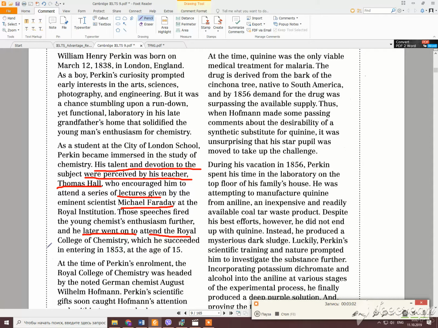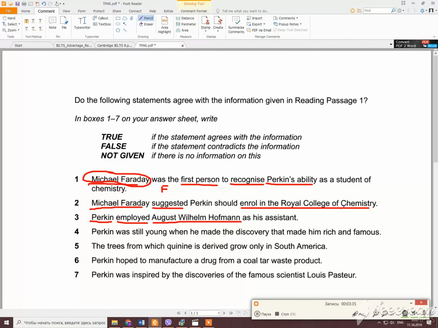Maybe in addition to inspiration, someone also suggested him. It's not written here. So inspiration and suggestion are not synonyms. I can say that I know where his inspiration came from, but I cannot know whether someone suggested him or did not suggest him based on this information. I don't see any words like that in the text. That's why this question is going to be not given.